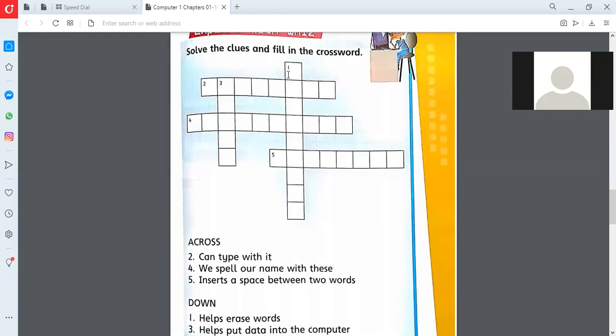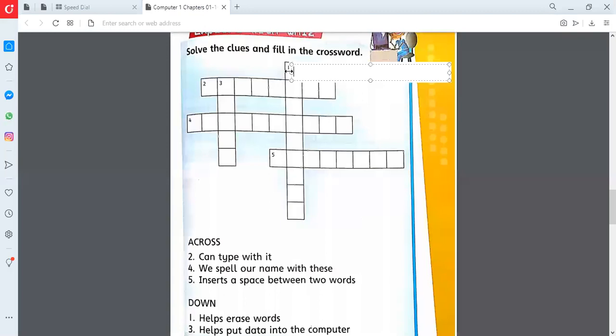Okay, let me write the answer. All the names which I took are the students who sent the correct answer. The right answer is the backspace key. Very good, Anas. The backspace key is used to erase words on the screen. Now let me write the spelling. All those students whose names I took sent the correct spelling.